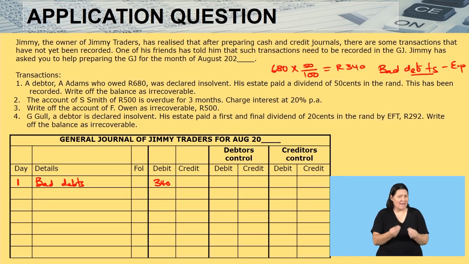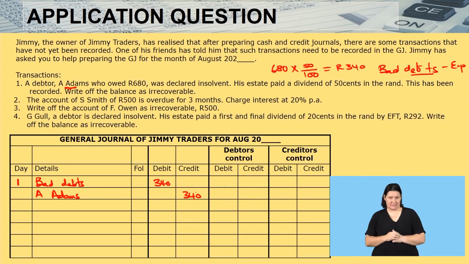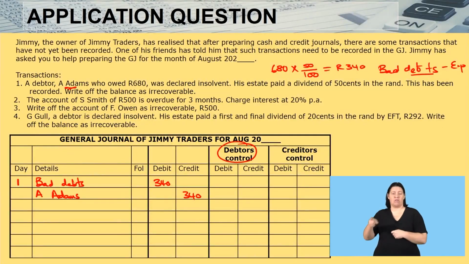Then I must have a credit entry. In this case, what is it going to be? It is going to be the name of my debtor, A. Adams. And I'm going to credit now A. Adams with 340. Once I do that to A. Adams, I have to keep in mind that A. Adams is part of my debtors. And here I have debtors control. That means I must go now to my debtors control. And if I have credited A. Adams, I must come also and do the same in the debtors control. I'll come and say 340.